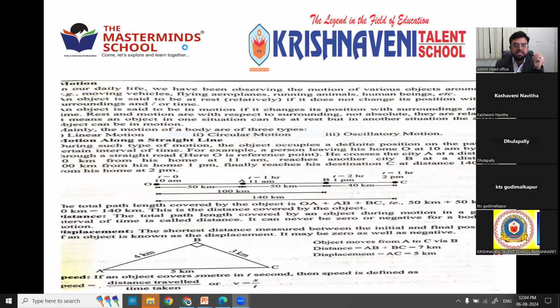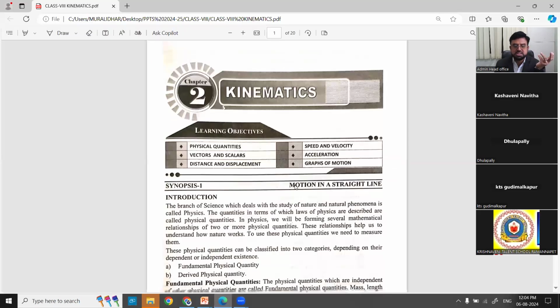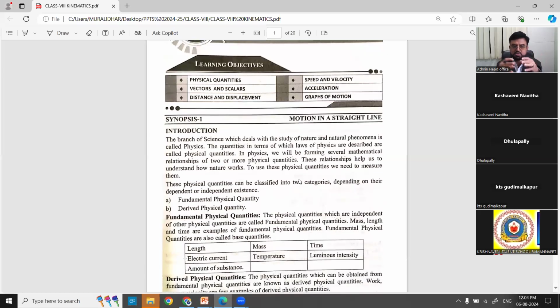Anyway, right. So this is what we are going to discuss. First, physical quantity, because we already learned about physical quantities. Physical quantities are nothing but physical properties which can be measured. We have seen so many physical quantities in the last chapter.